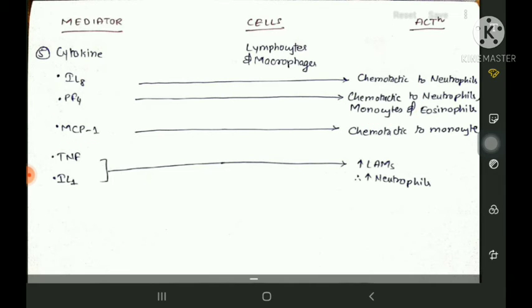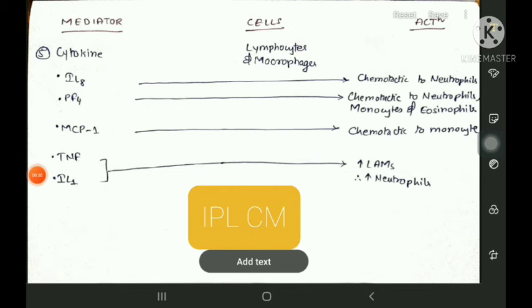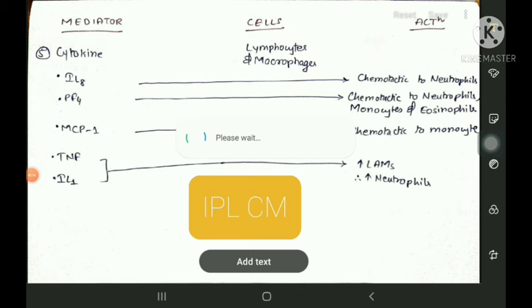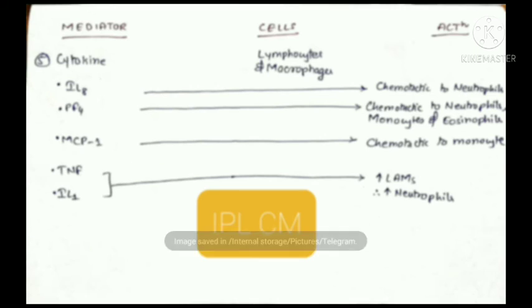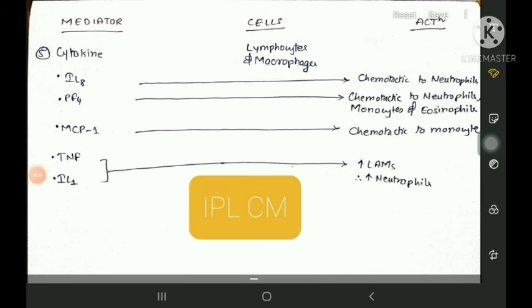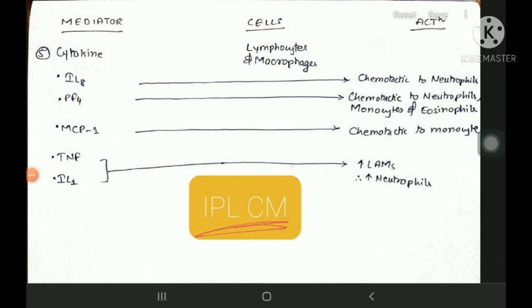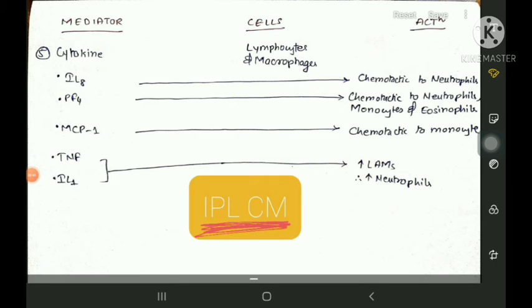Now I will give you a shortcut to remember all the chemotactic agents, the mnemonic that I was talking about: IPLCM. What do you mean by IPLCM?